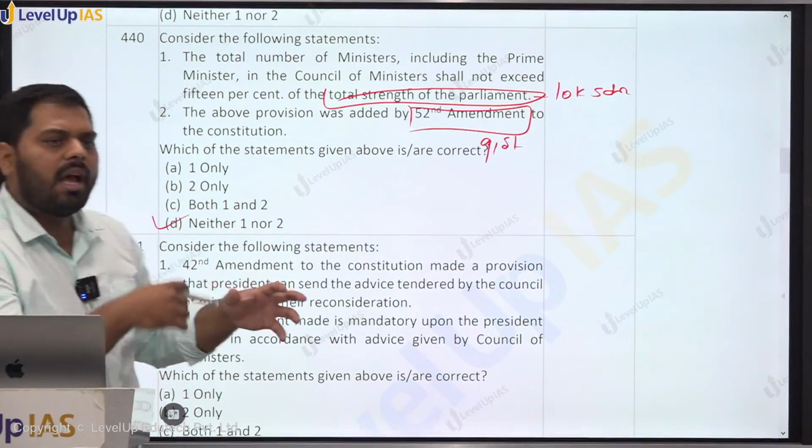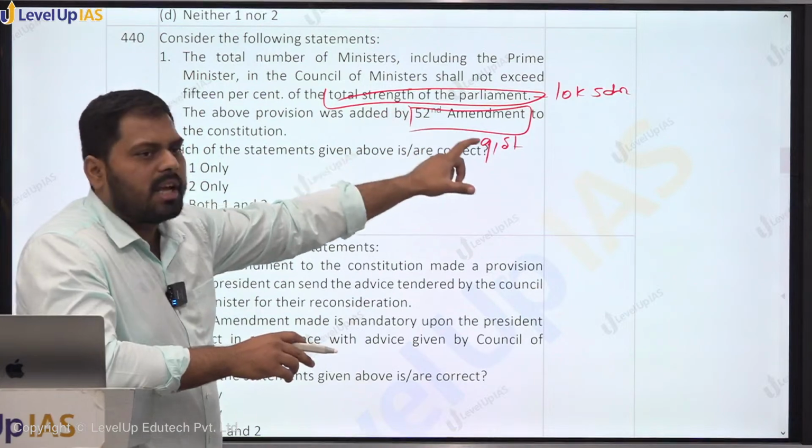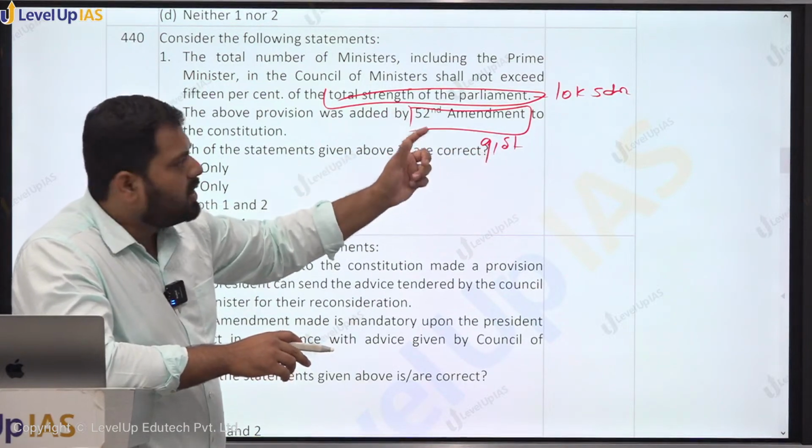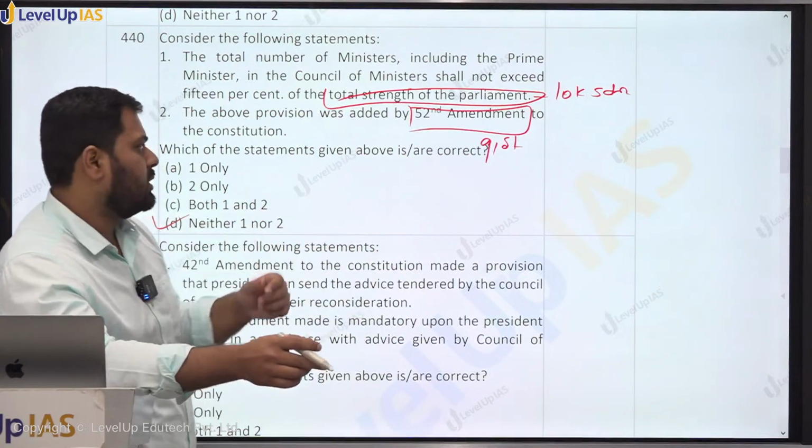Anti-defection came from the 52nd Amendment, and in anti-defection, only this provision was included in the Tenth Schedule. The 15% cap was put in the Tenth Schedule, but through a different amendment, the 91st Amendment.